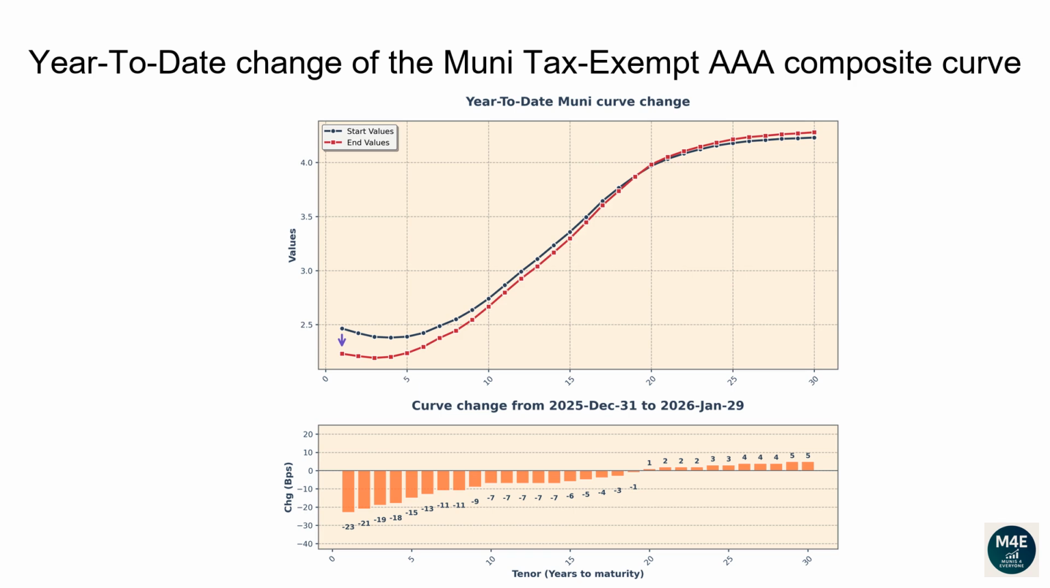The 1-year tenor changed -23 basis points. The 2-year tenor changed -21 basis points. The 5-year tenor changed -15 basis points. The 10-year tenor changed -7 basis points. The 20-year tenor changed 1 basis point. The 30-year tenor changed 5 basis points.